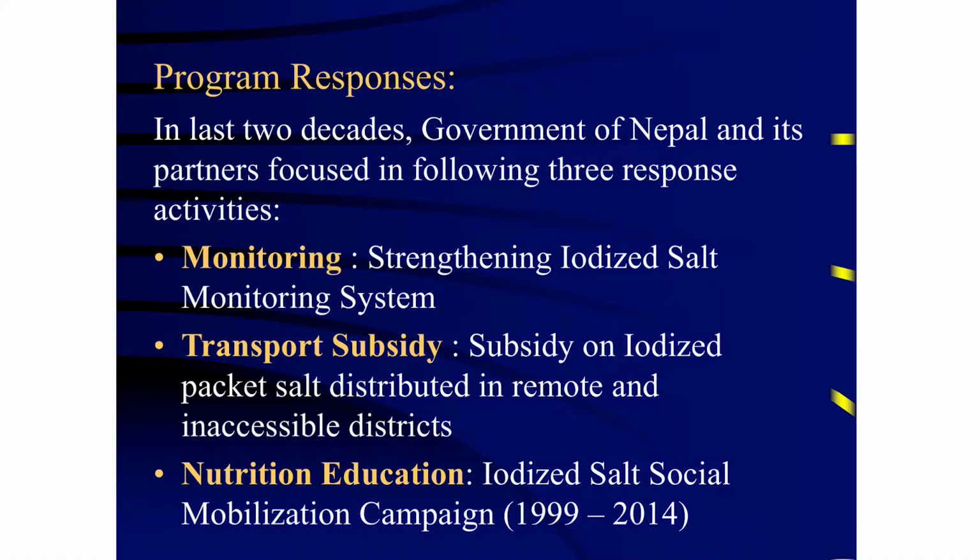And then the question comes, what are the program responses that we made in the last 2 decades? The Government of Nepal and its partners focused on mainly 3 responses in the last 3 decades. The first one was monitoring. The next one was transportation subsidy to meet the inequity in access to the iodized salt. And the third one was nutrition education. As a part of monitoring, the iodized salt monitoring system was strengthened in the last 2 decades. Transportation subsidy was provided for the iodized packet salt that is distributed into the remote and inaccessible districts by the Government of Nepal's fund. And nutrition education was supported by UNICEF and its partner agencies like EMI, USAID, and others.